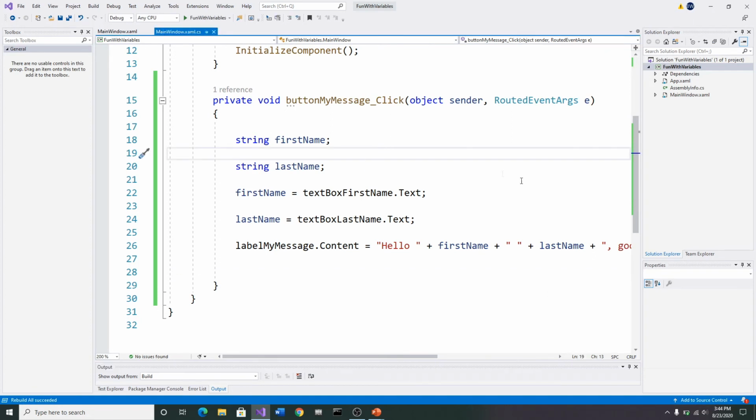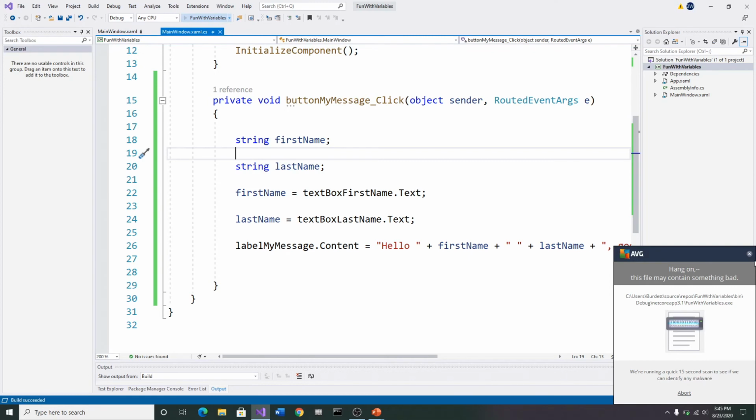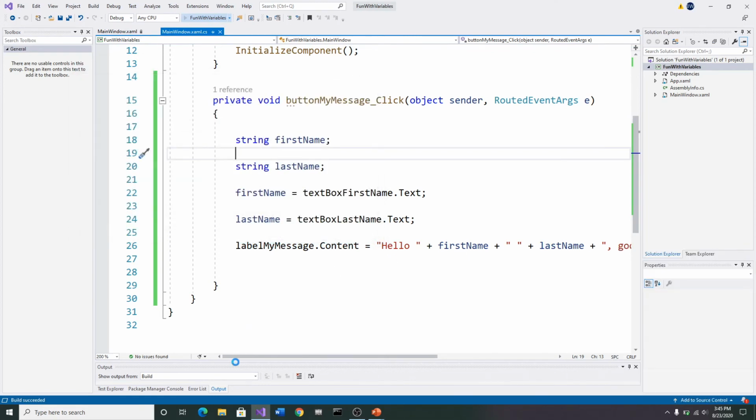There's no red squiggly lines. If you have a red squiggly line, come back and look at my code and make sure exactly what I wrote is exactly what you wrote, okay? Don't make it any different. Code has to be exact. Okay, so we're right there. I'm going to go ahead and hit the Run button, and I want to show you what this will do. Okay, I'm going to turn that off.